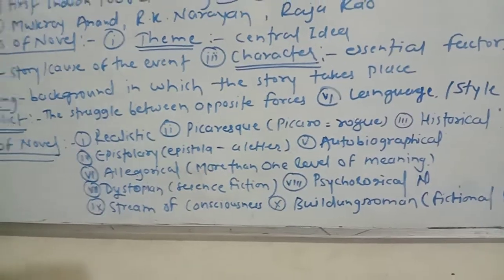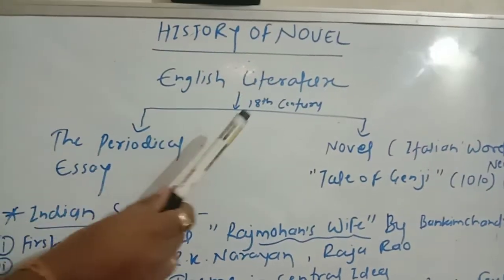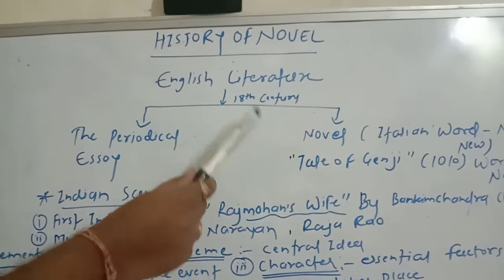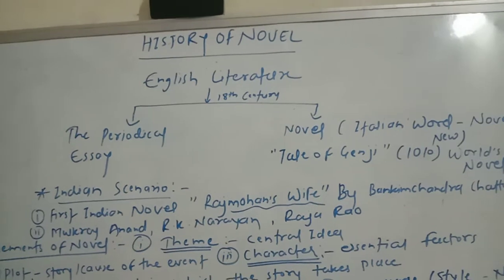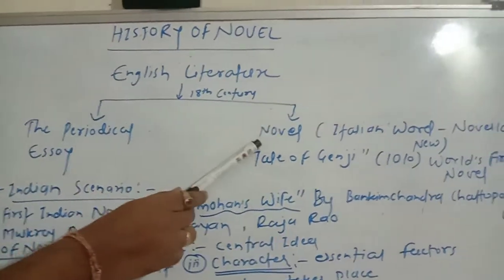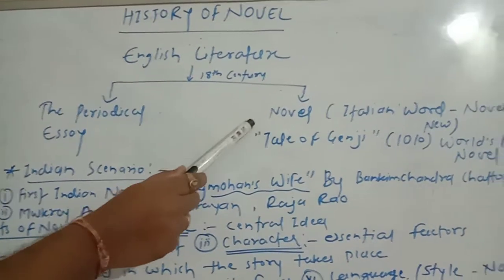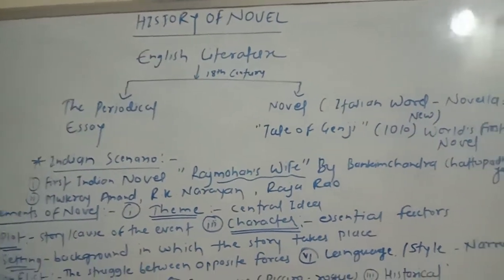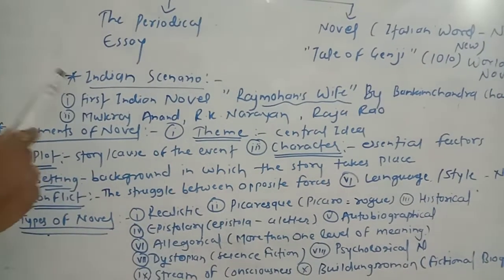In this lesson we focus first of all on the history of the novel, in which we talk about the 18th century. The 18th century gave us two things for spending our time reading: first, the periodical essay, and second, the novel. But people took more interest in the novel. So what about the history of the novel? This is also given there. And what about the condition of the novel in Indian English literature? This is also given there.